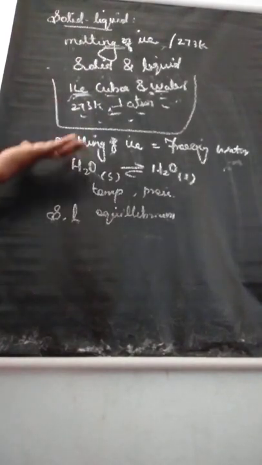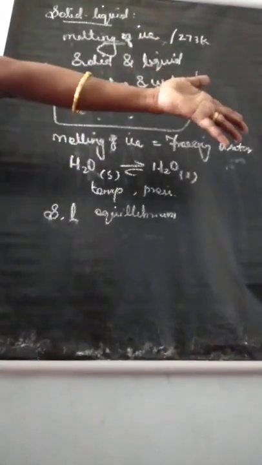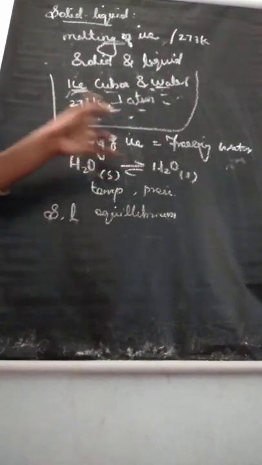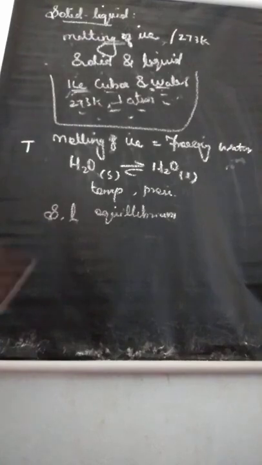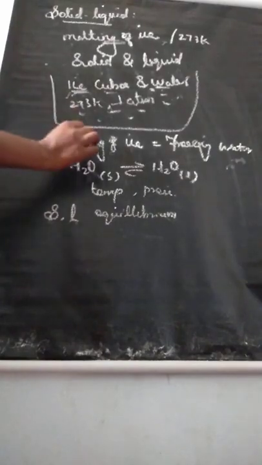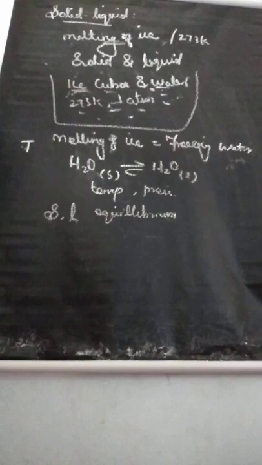At equilibrium we can write the formula: melting of ice, ice is equal to water. So from this we can give the definition: the temperature at which the solid and liquid phases are at equilibrium is called melting point or freezing point.